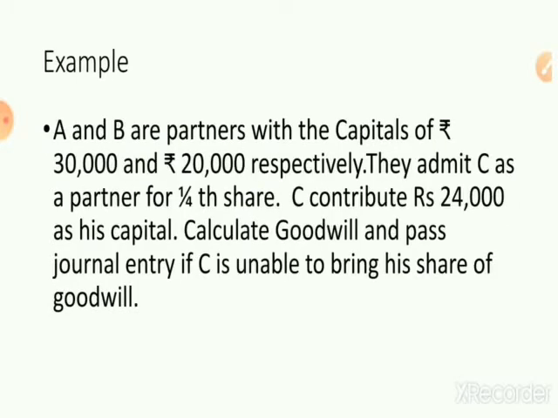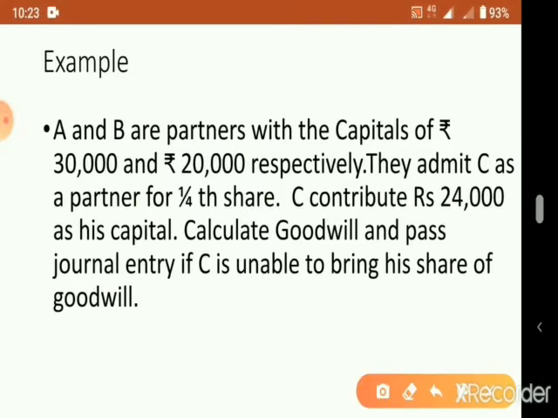One example here: A and B are partners with capitals of rupees 30,000 and rupees 20,000 respectively. They admitted C for 1/4 share. C contributes rupees 24,000 as his capital.